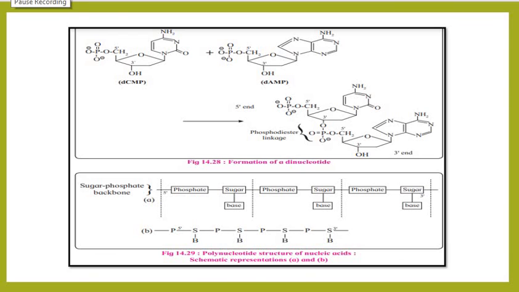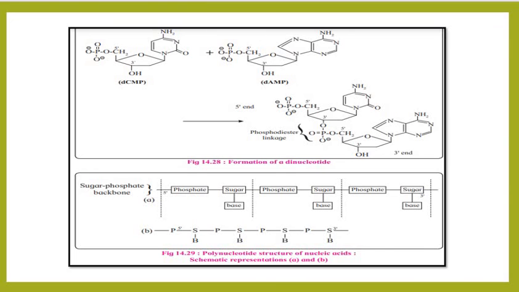At last we can say the primary structure of nucleic acid is the sequence of the nucleotides present in it, or we can say it is determined by the identity of the bases in the nucleotides. Different nucleic acids have distinct primary structures. It is the sequence of bases in DNA which carries the genetic information of the organism.